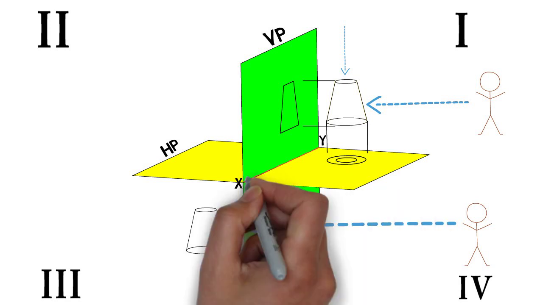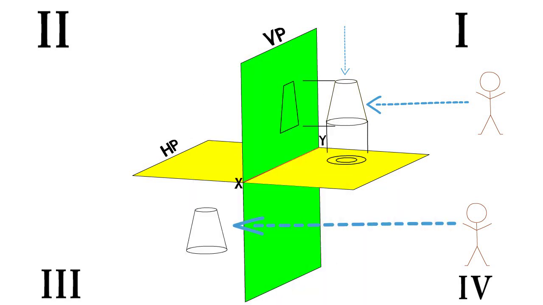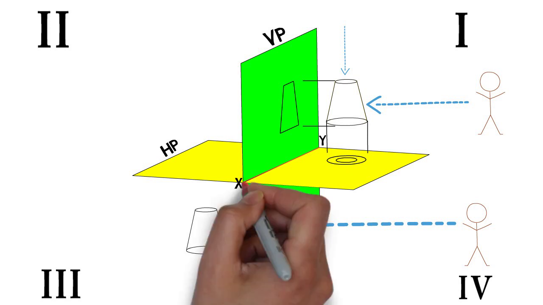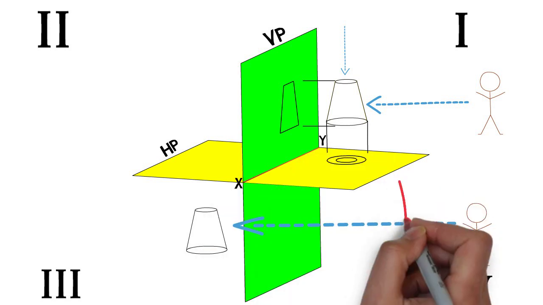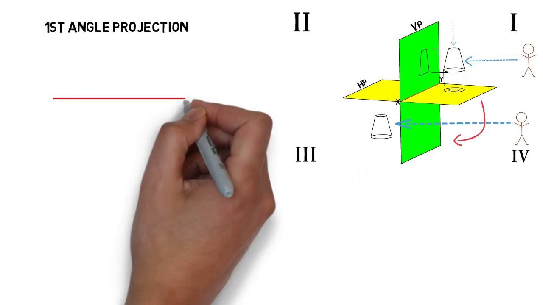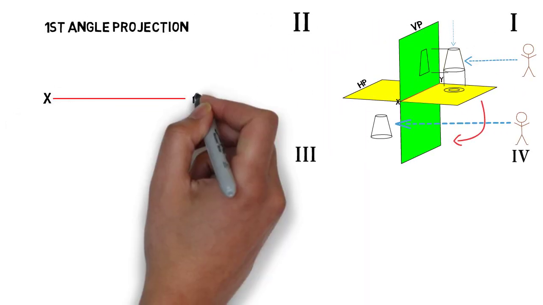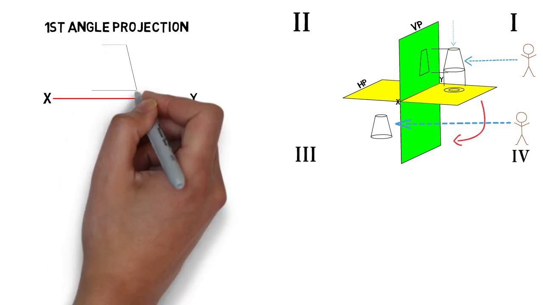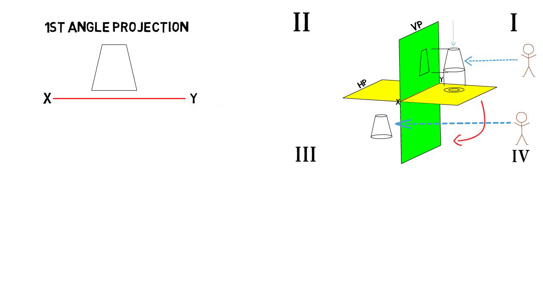Now consider this as a single paper which is folded in 90 degree like this. This is a XY line. Now if we rotate this horizontal plane in clockwise direction to plot in a single paper, this view will look like this. This is a XY line, this is a front view, and this is a top view of object.